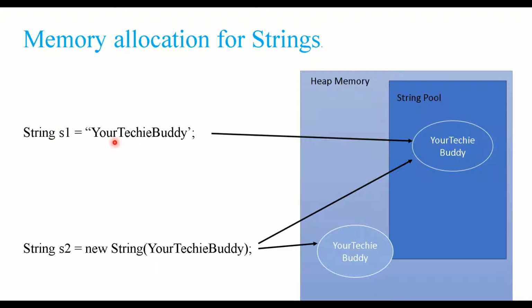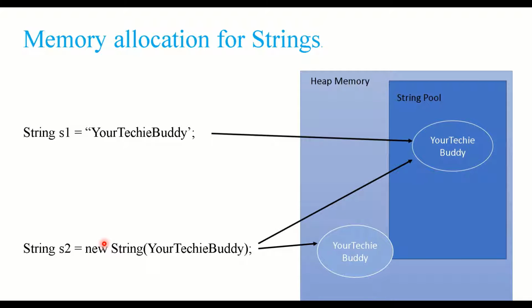So this is the literal way. Whenever you are creating a string with the literal way, it will go and create a reference in the string pool with your Techie value, right? When here we come to string s2 is equal to new String("Your Techie Buddy"), when it comes to new, that means an object is created.